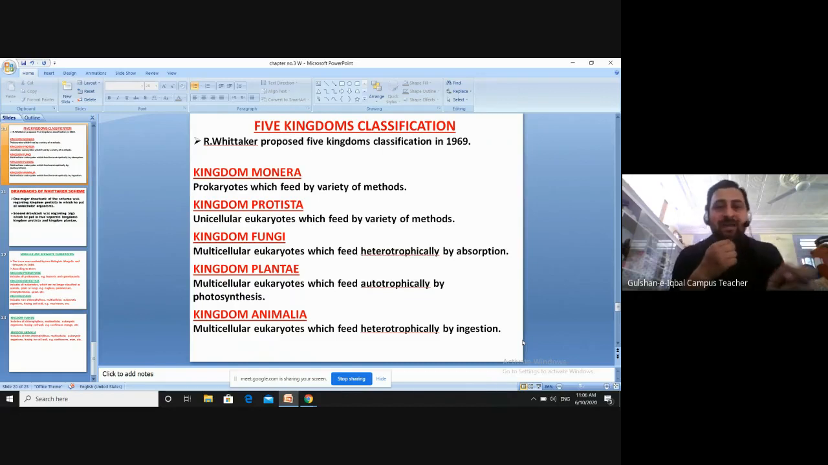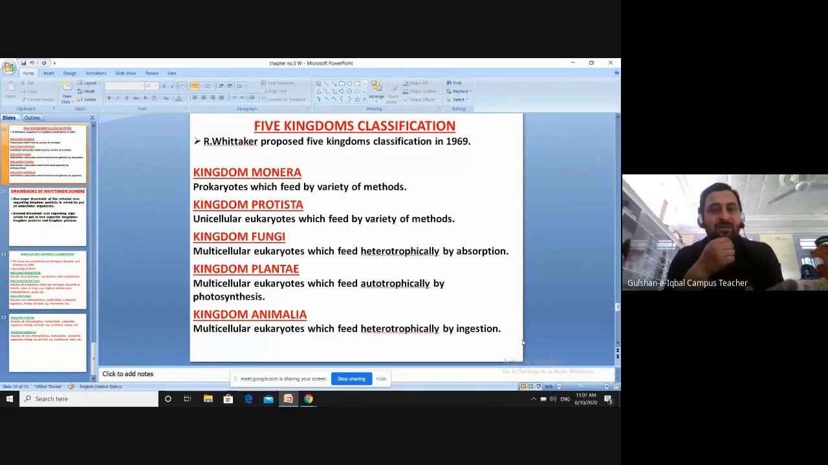Then the second kingdom of Robert Whittaker was Kingdom Protista. Okay, in Kingdom Protista, Robert Whittaker put all the unicellular eukaryotes. Okay, there are two things. One is unicellular, an organism made up of one cell. Second is eukaryotes. Eukaryotes are those organisms who have a true nucleus in their cells. So their cells contain a true nucleus and they get their food by a variety of methods. Okay, so this was the second kingdom of Robert Whittaker.